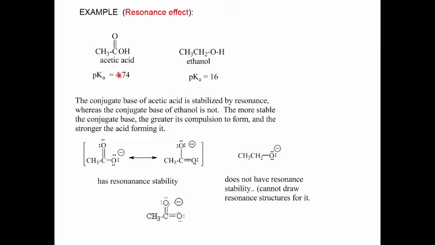Now the value of the pKa just tells you which is the stronger and which is weaker. It does not explain why one acid is the stronger acid. In order to explain it, we have to look more deeply. And of course, what we're going to do is look at the conjugate base that each acid forms. The acid that forms the more stable conjugate base will be the stronger acid. So I've drawn here structures of the conjugate base respectively formed by acetic acid and formed by ethanol. Let's decide which is more stable.